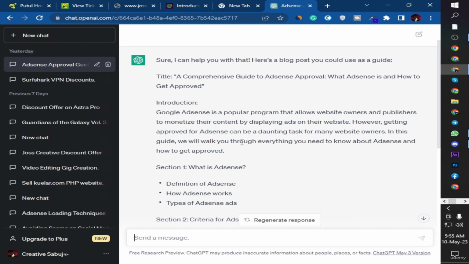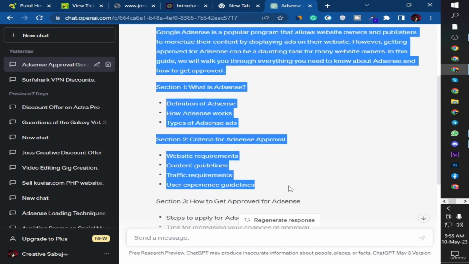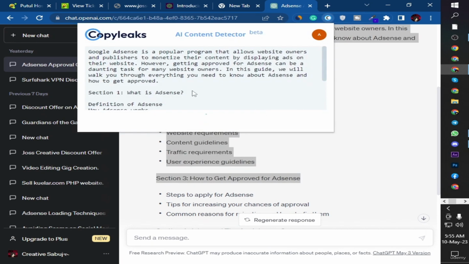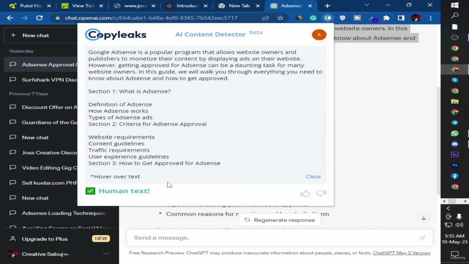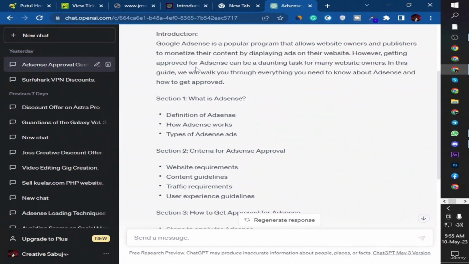Most of the people didn't get AdSense approval, and they don't know how to write SEO-friendly and human-like content from ChatGPT. If I copy this and paste it here in Copyleaks, here you can see that my article is 91% probably human. And how do I write this type of content?